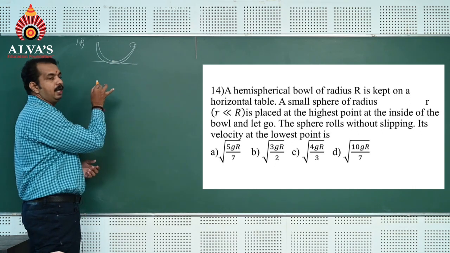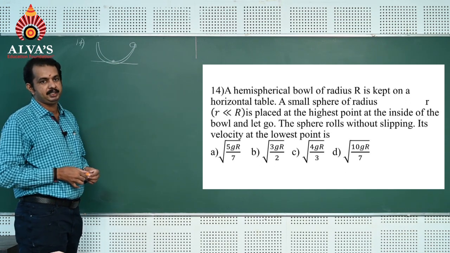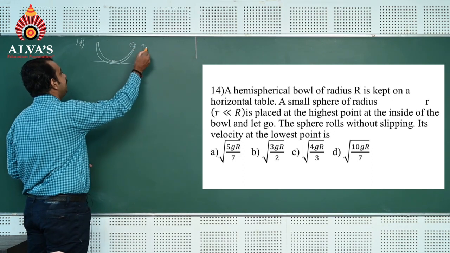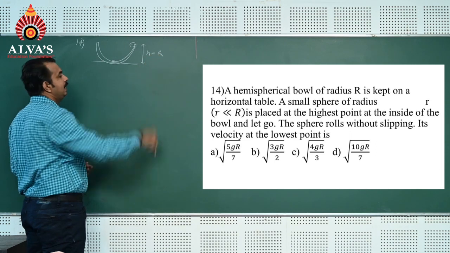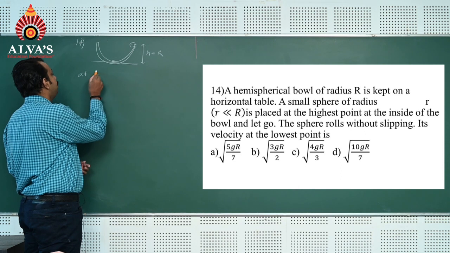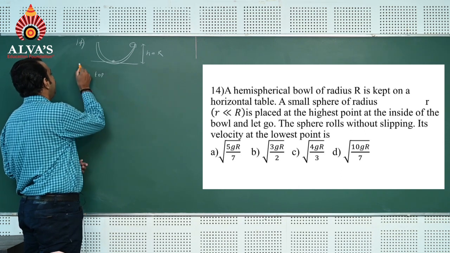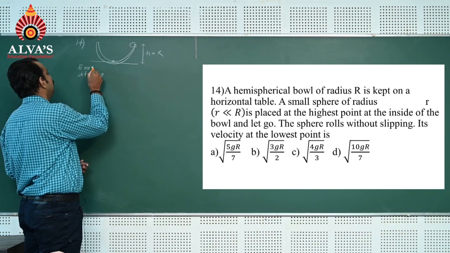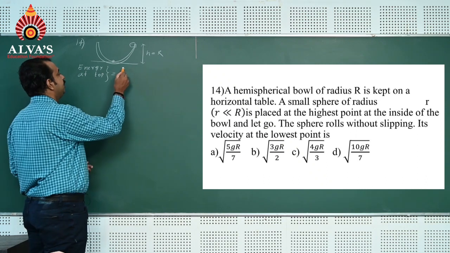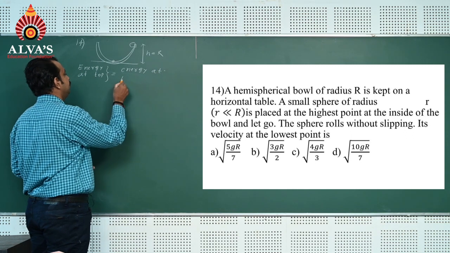Here we can use the concept of conservation of energy. At the topmost point, the height is h equal to R. The energy is potential energy. Energy at the top is equal to energy at the bottom.